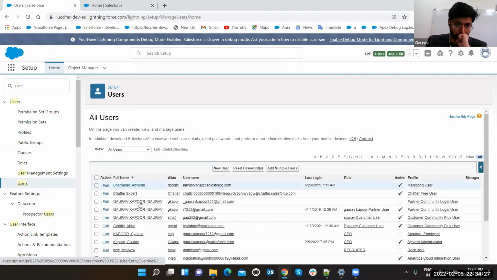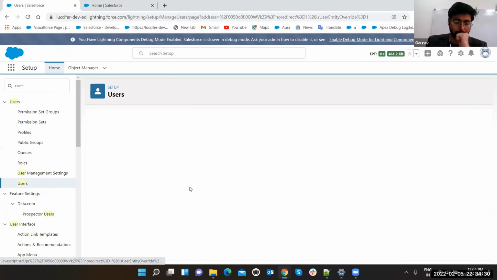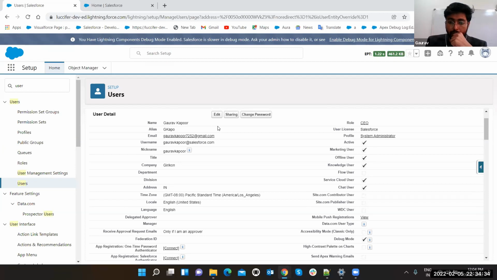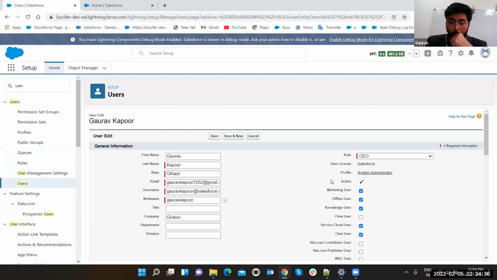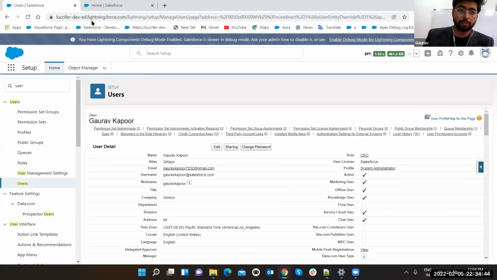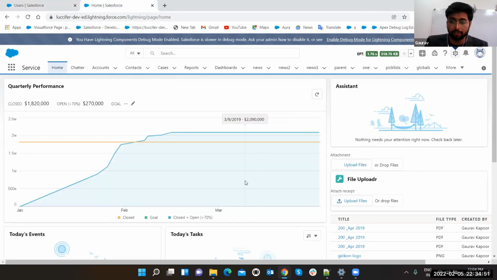Users. Kaur Kapoor. Whenever you click on this Service Cloud user, just click on the edit button. And this is Service Cloud user. You can unselect it also. Just select it and save it. It is going to use one of your licenses. After that, it will give you the allowance for Service Cloud. Okay. This is the Service Cloud.